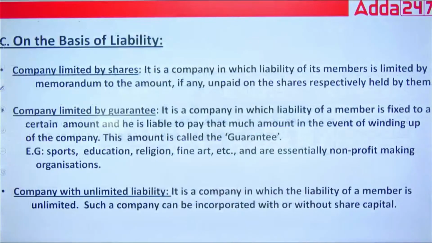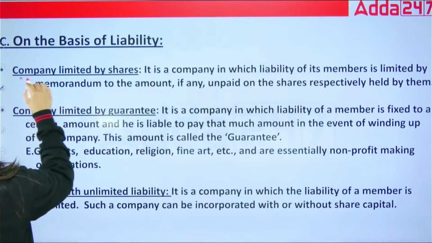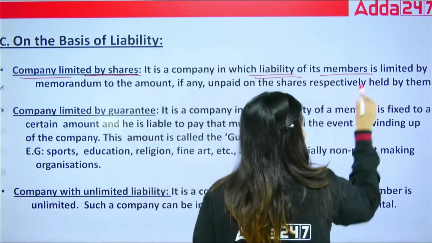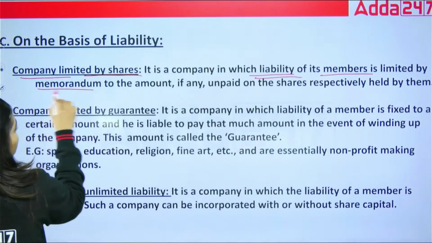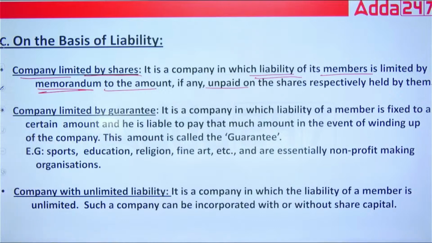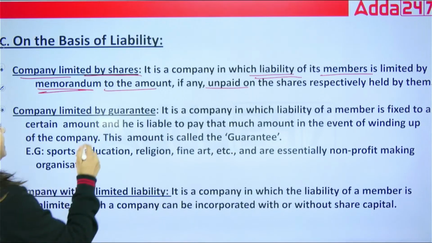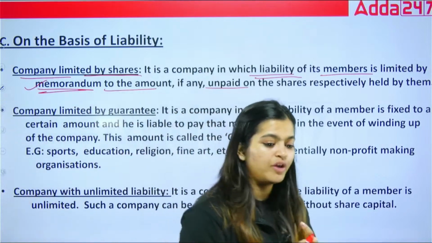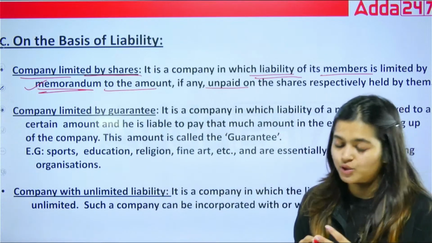Chaliye. Next we have the classification based on liabilities. Company limited by shares: a company in which the liability of its members is limited by the memorandum to the amount, if any, unpaid on the shares respectively held by them. Like we have the articles of association, in the same way we have the memorandum of association.